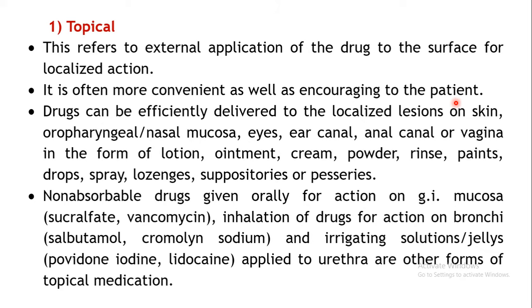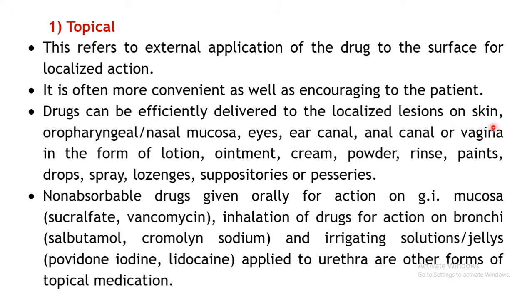Now there are different ways by which the drug can be applied in various localized areas. Some of the examples are given. You can apply these drugs onto localized lesions, say on skin, oropharyngeal or nasal mucosa to act locally, or some drugs are instilled into your eyes, ear canal, anal canal or the vagina, in the form of lotions, or sometimes ointments are applied in these areas, creams or powders, rinses, paints, drops, sprays, lozenges, suppositories and pessaries.